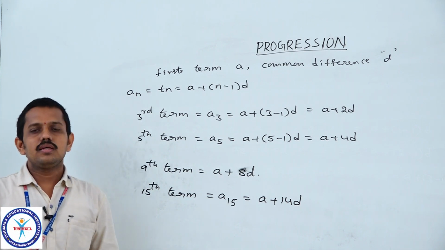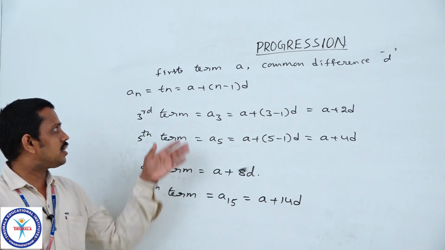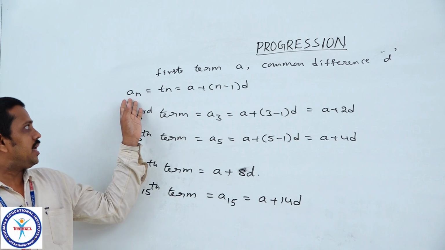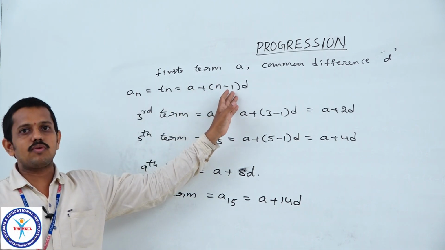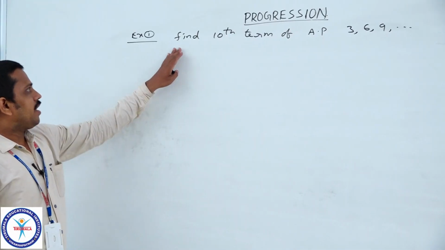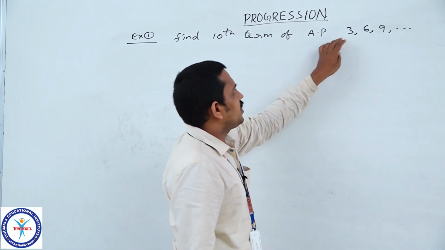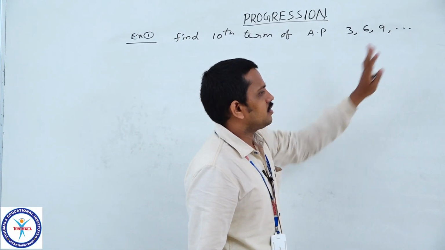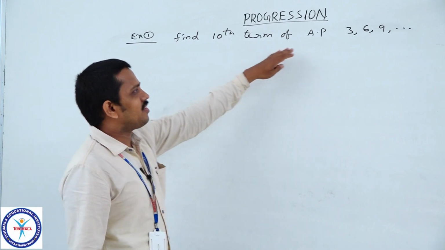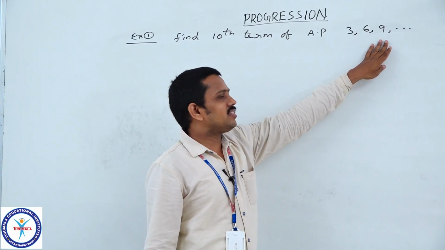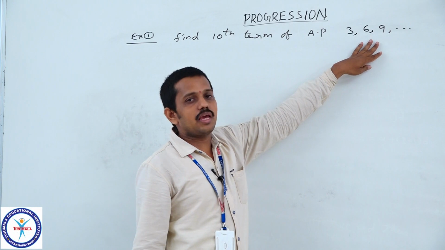Now we will see some more example problems based on this formula, An is equal to A plus n minus 1 into D. Find the 10th term of the AP 3, 6, 9 and so on. Here it is already given that the sequence is an AP, so there is no need to check whether it is an AP or not.